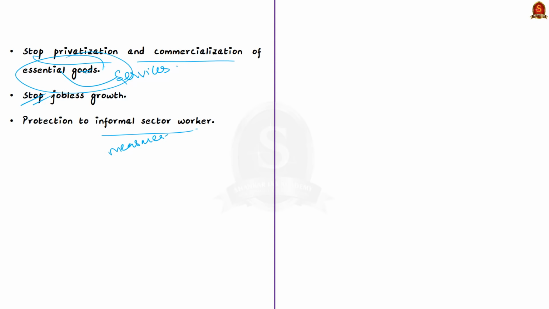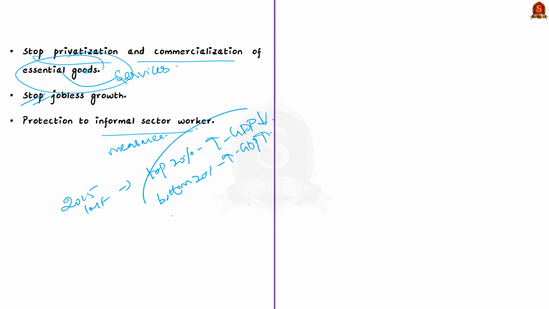Before concluding the discussion, I am going to quote 2015 IMF report. That is, as per the report, if the income share of the top 20% people, that is the rich people, increases, the GDP growth actually declines over the medium term. But at the same time, an increase in the income share of bottom 20% of poor people is associated with higher GDP growth. Addressing inequality not just makes ethical sense but also economic sense. That's what I am trying to say.